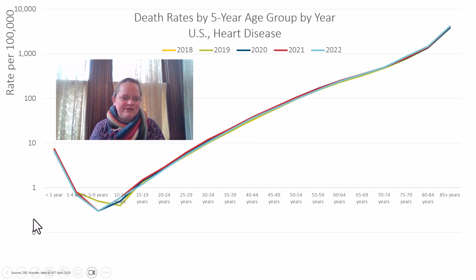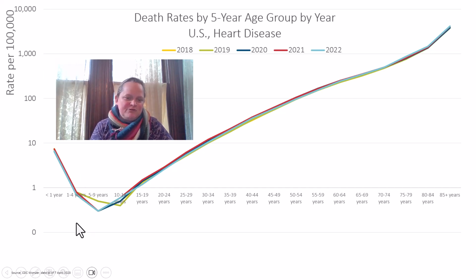The vertical scale is a logarithmic scale. So you see it goes 0, then 1, then 10, 100, 1,000, 10,000. So this is kind of a funky looking scale for the vertical. And then you'll see my age groups along the bottom, horizontally.